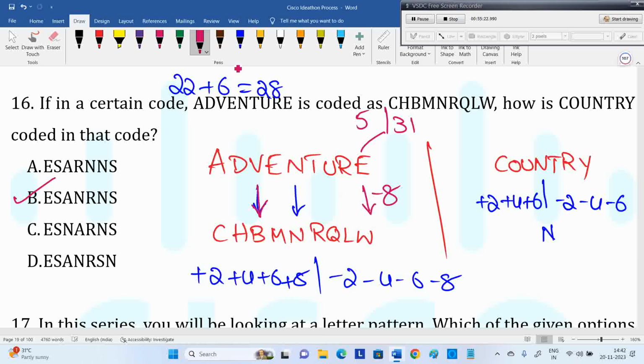Next R minus 4, 18 minus 4. Yeah. NR is required, that's there here only. You can check it out. Middle letter as it is. Okay, first of plus 2 plus 4 plus 6, next of minus 2 minus 4 minus 6. So what about plus 8 minus 8? As it is, only 3 letters.